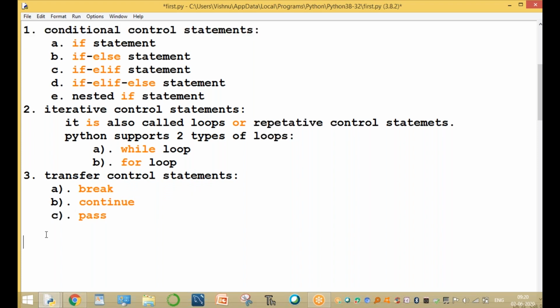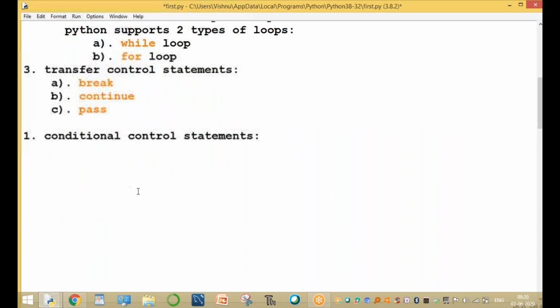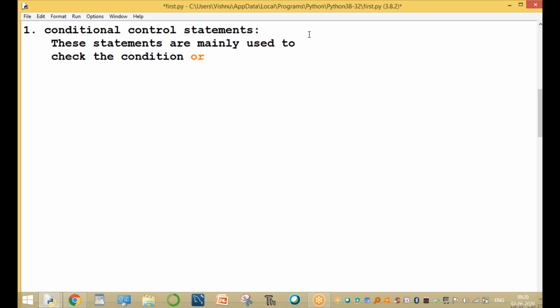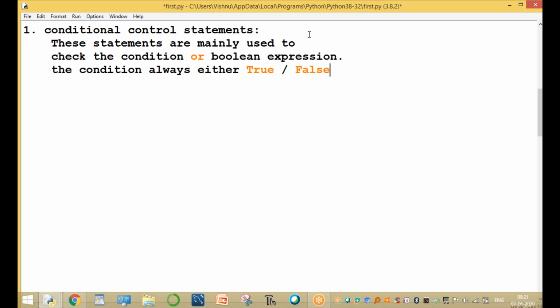What is the conditional control statement? The first one, at the very beginning, is the conditional control statement. These statements are mainly used to check a condition, which is also called a Boolean expression. The condition always returns either a true value or a false value, always either true or false.